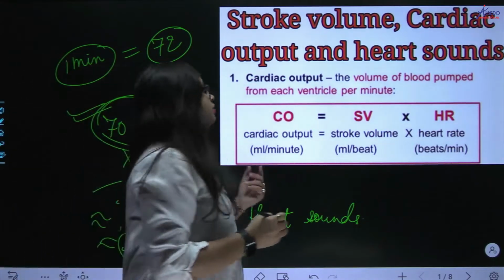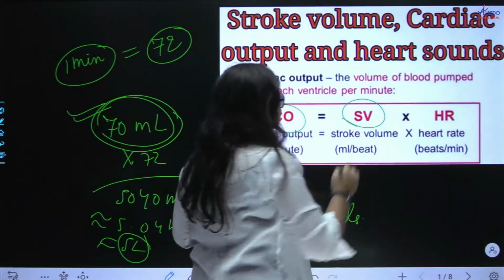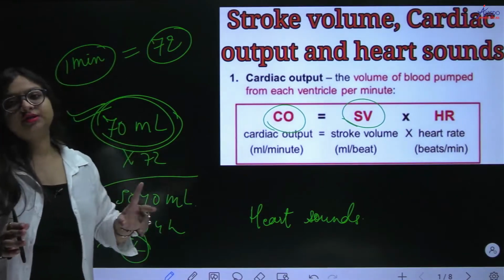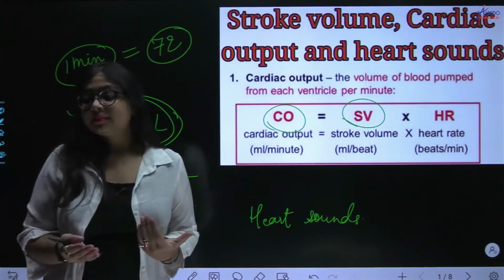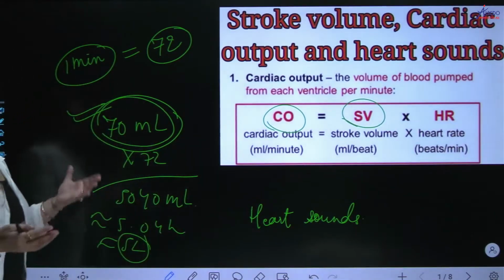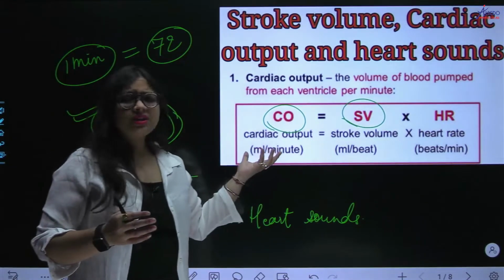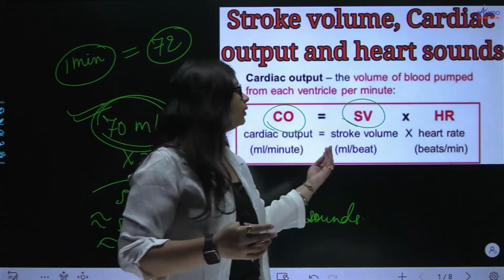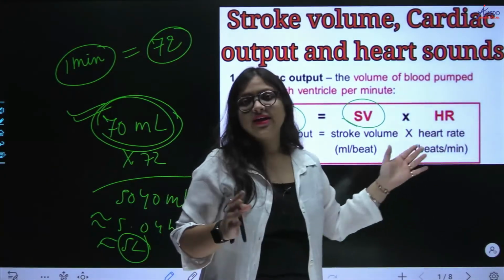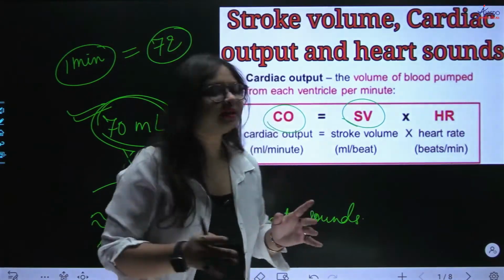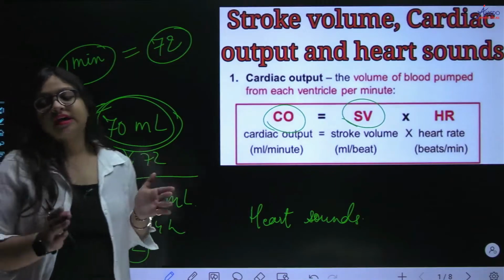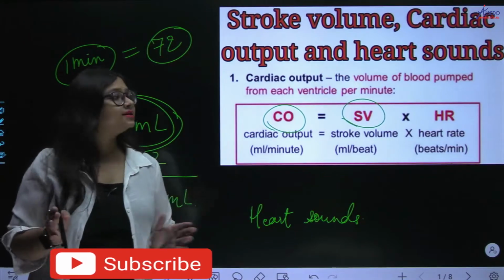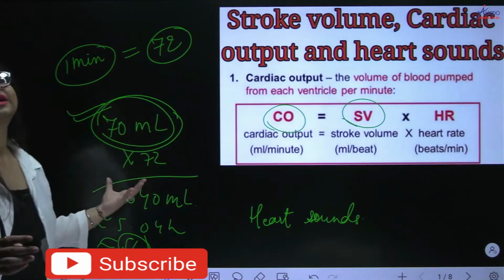So we got two things from here: the stroke volume and the cardiac output. What is stroke volume? The amount of blood pumped by one of the ventricles in one cardiac cycle, and its measure is 70 milliliter. When we consider the same stroke volume for cardiac output, that is, how much blood the heart pumps in 1 minute, we multiply the stroke volume with our heart rate, that is, the number of times the heart is beating in 1 minute. That comes out to be approximately 5 liters. You have to remember the value of both of these and how to calculate it. If it comes in the exam, please show the formula and show how you have calculated it.